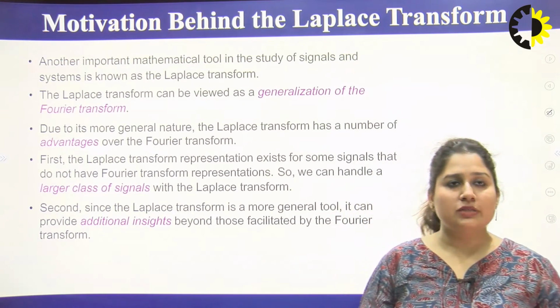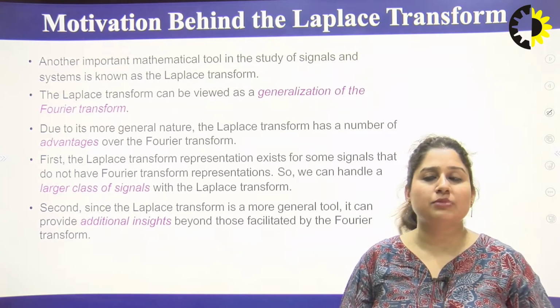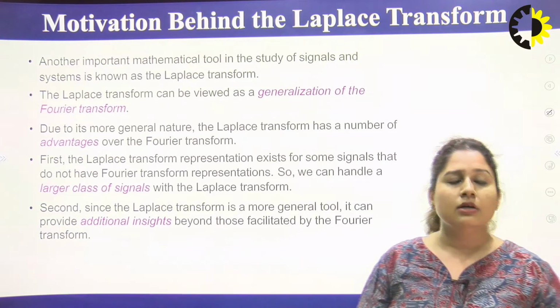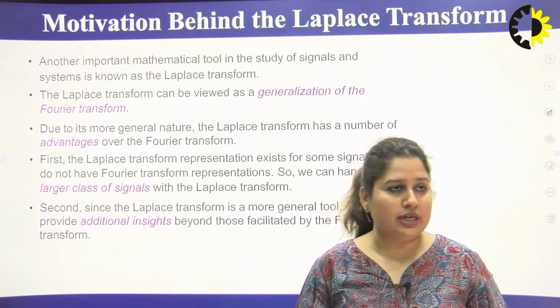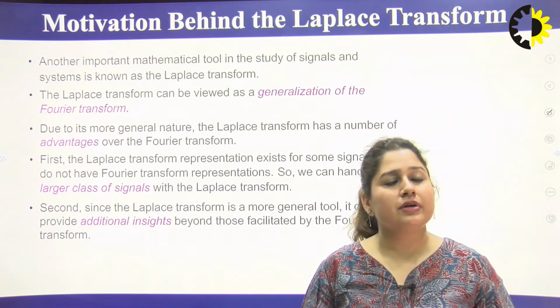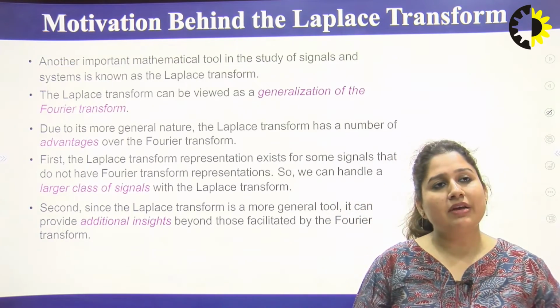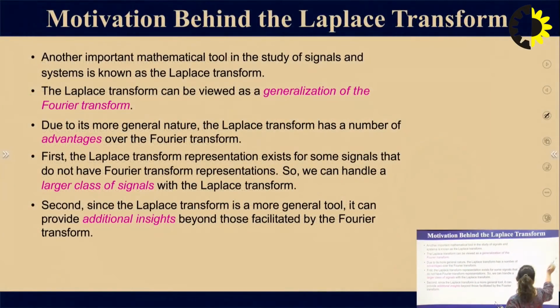If you have read about the Fourier transform earlier in engineering mathematics, there we use j omega, whereas in the Laplace transform we use the S domain. In the S domain we have both parts, the real part and the imaginary part.